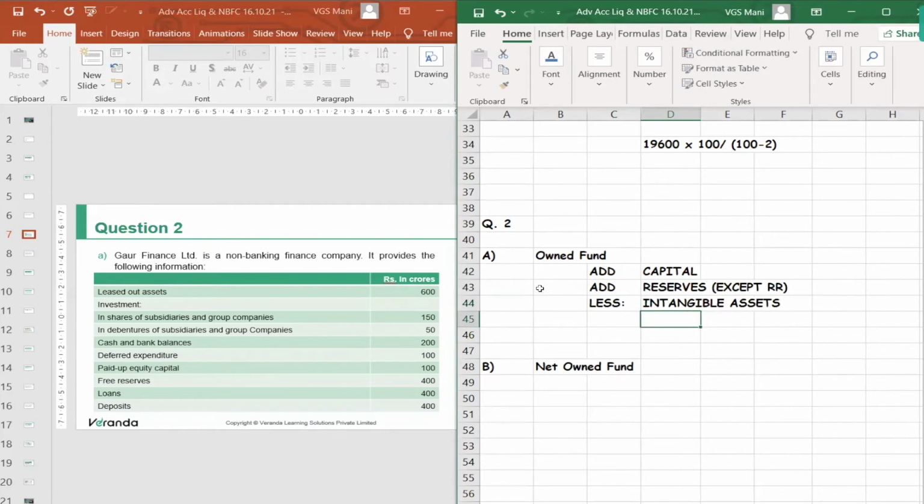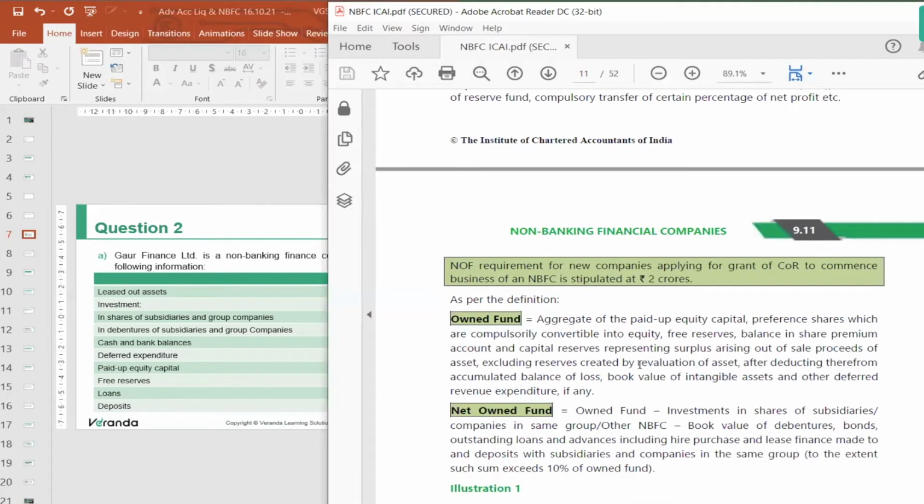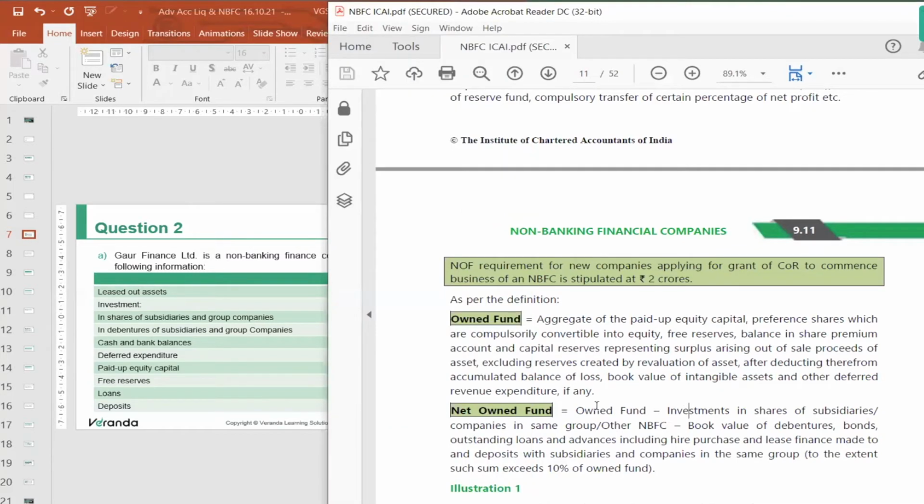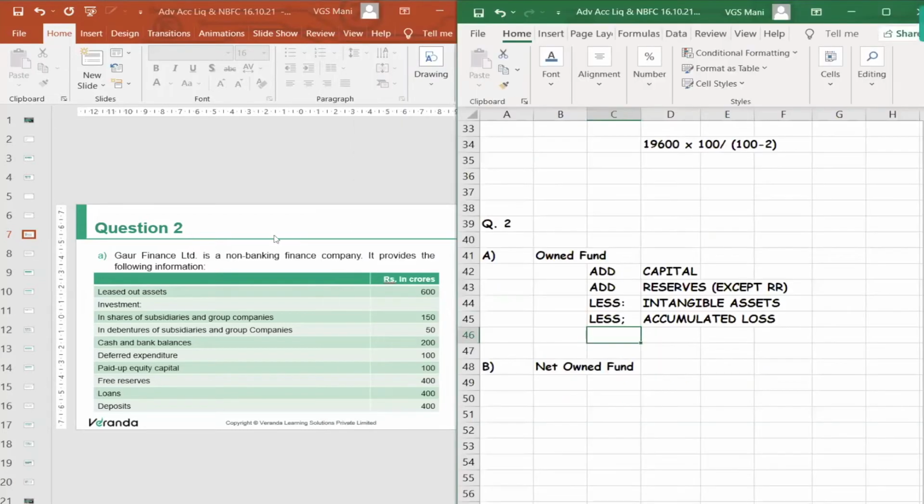Then you need to deduct any accumulated loss, intangible assets, any other deferred revenue expenditure, deferred expenditure which was not written off earlier. That is owned fund. Net owned fund: owned fund minus investment in shares or debentures, etc., to the extent such sum exceeds 10% of owned funds. Net owned fund is nothing but owned fund minus